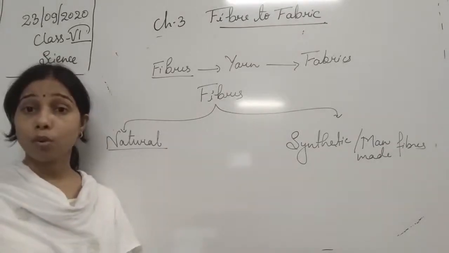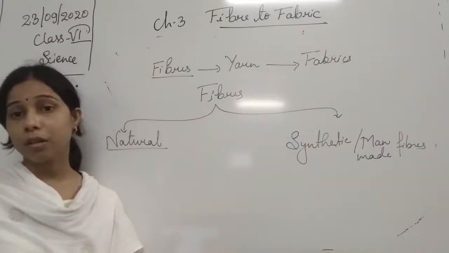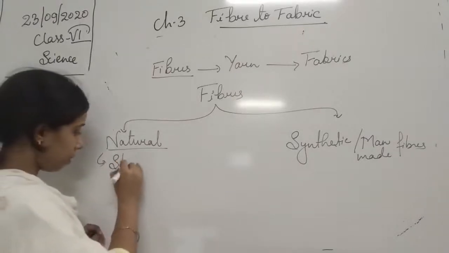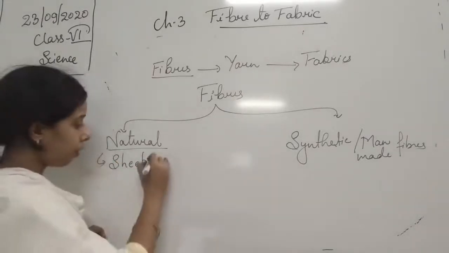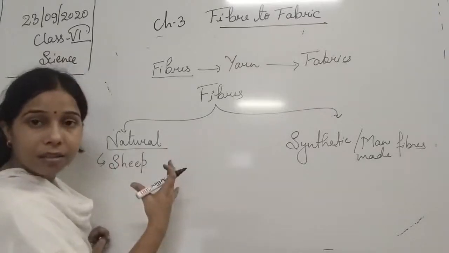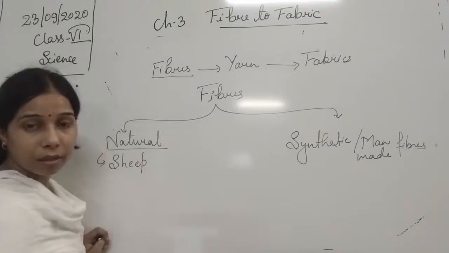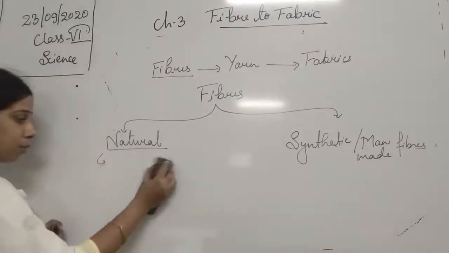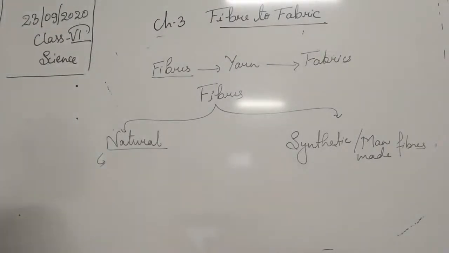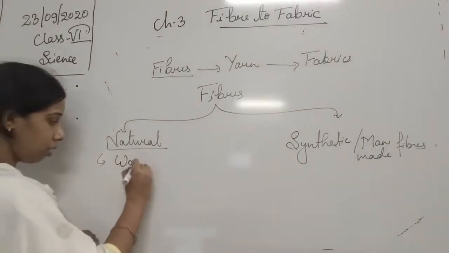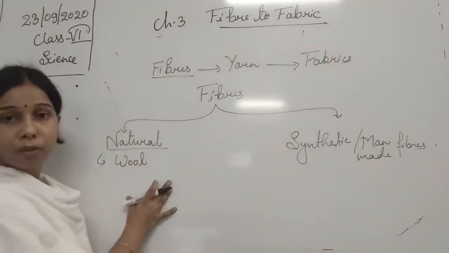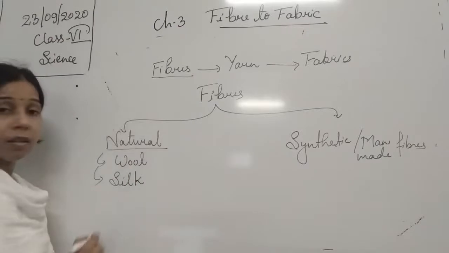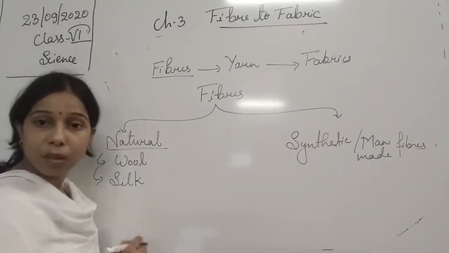What are the different sources, student, which provide a fiber to us? So you can understand that the first one is the sheep, or yak is there, students, which basically present in the cold area. So from the natural, it means from the plants and animals, the type of fibers that we get is the wool. So wool we obtain from the animals, students. Then another one is there, that is silk. Silk we obtain from that of the silkworm.